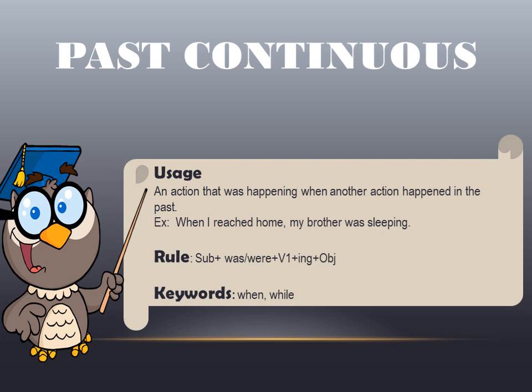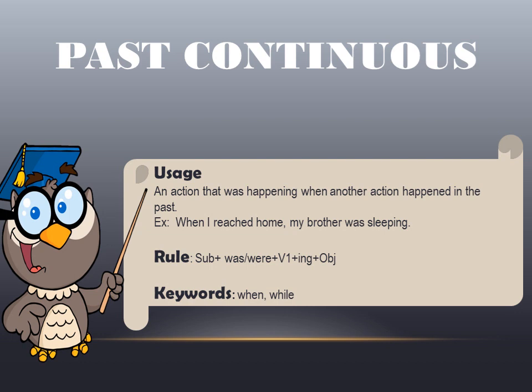So when two actions collide, yes students, when two actions happen together in the past, when one action was going on and another took place, that is the past continuous or past progressive. For example, when I reached home, my brother was sleeping. Or when I reached the park, the children were playing.